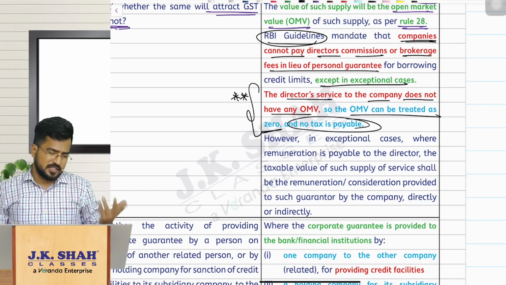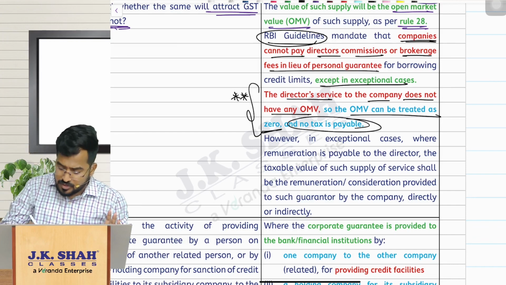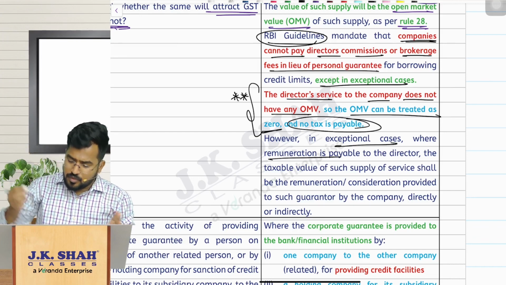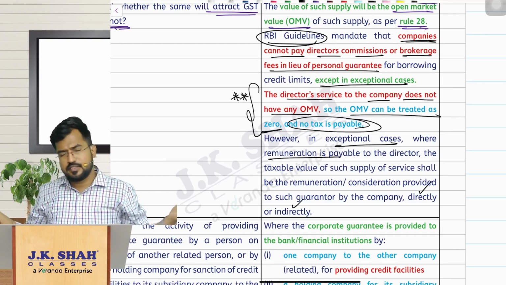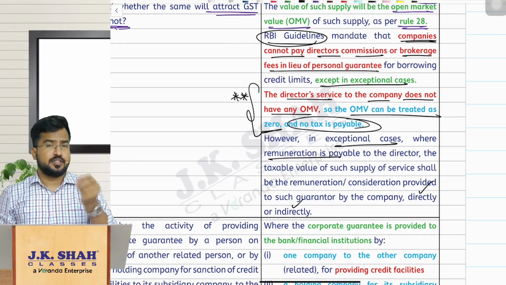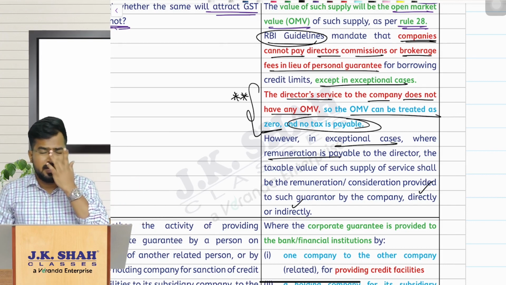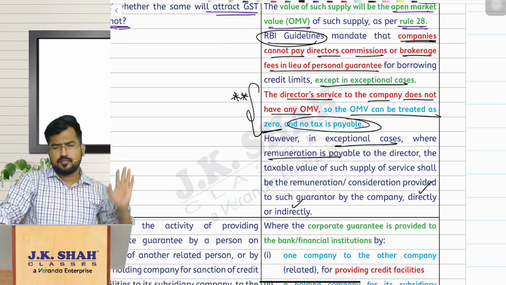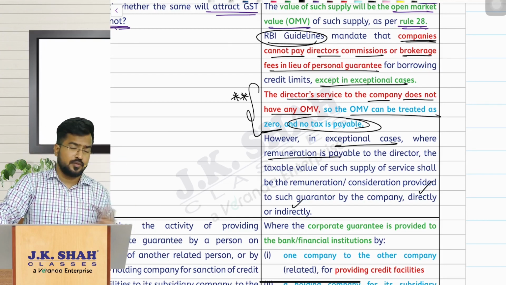Okay. But sir, in some exceptional cases, they will be paying remuneration. Then whatever is payable to the director, directly or indirectly, that shall be the value. See, generally you should not pay anything. In exceptional cases, whatever you are paying will be the value of supply. Simple. So I repeat: a director giving guarantee to the company for the borrowings, for the credit facility the banks or financial institutions are giving to the company.